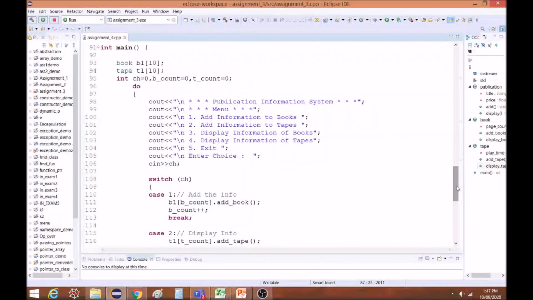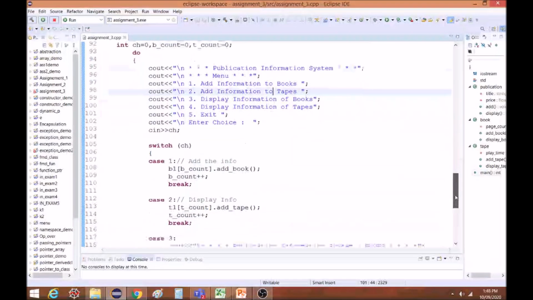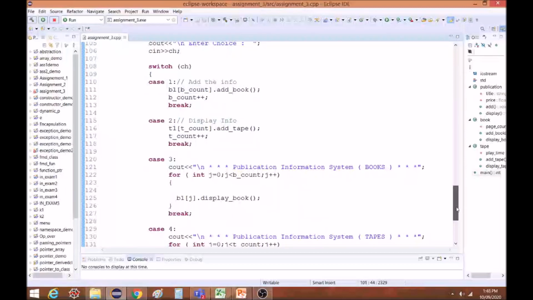I am writing a menu driven program. So first I will display the complete menu. For all the options I am displaying 1 to 5. So first option is to add information to the books. Second option is to add information to tapes. And third option is display information of books, and fourth is display information of tapes. So similarly, let us see the switch cases.